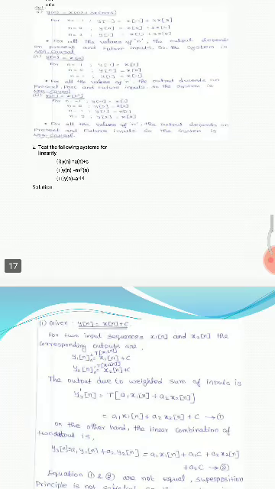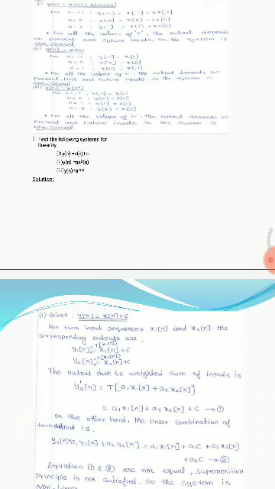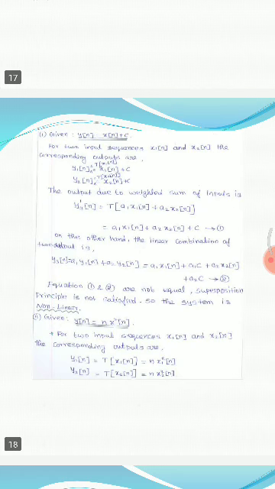So these are all the example problems. What is meant by linearity? Linearity means if it satisfies the superposition principle, a weighted sum of inputs gives a weighted sum of outputs, it is called a linear signal. So likewise we have to classify. This is an example problem: y of n is equal to n x of n plus c. If you apply the superposition principle and it satisfies, that is called linear. Otherwise it's called non-linear. In this problem it does not satisfy, so it's called non-linear.